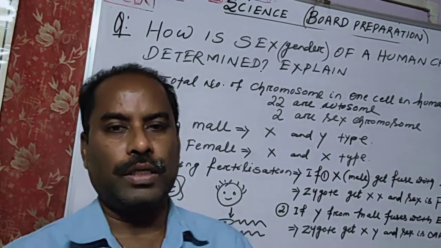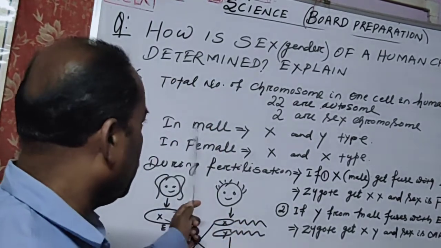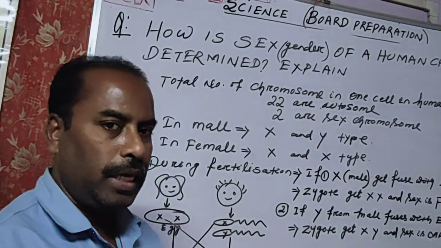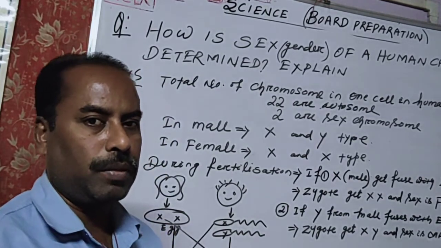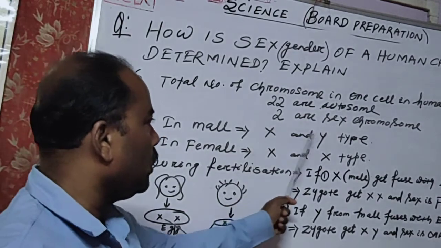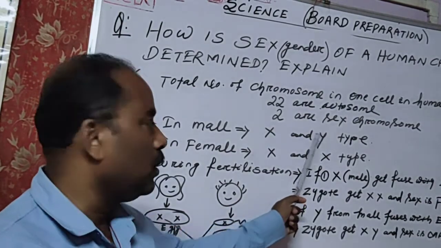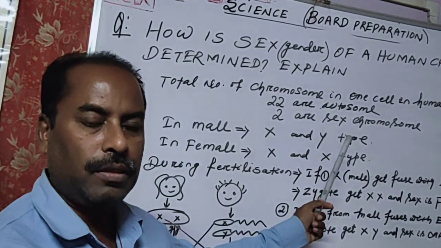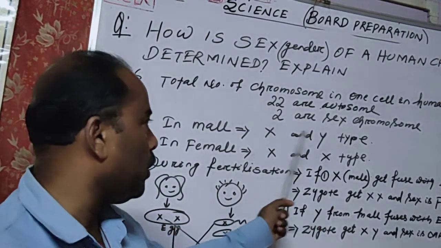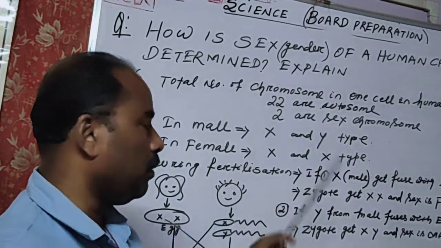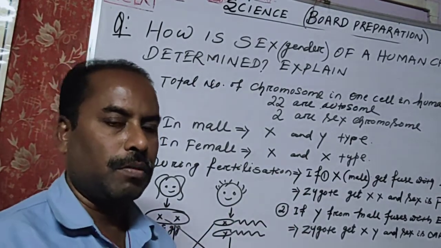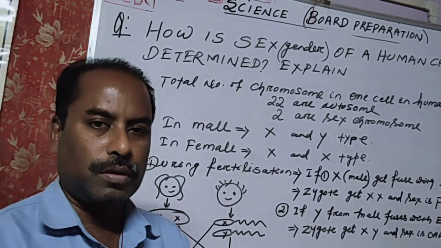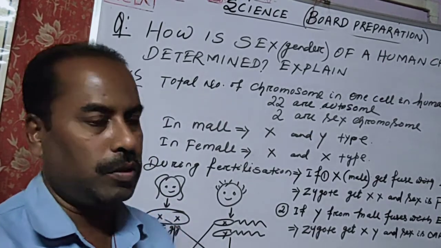Let us see how it happens. In the male, the two sex chromosomes are heterogametic because they are not equal in set. One is X type, one is Y type. Different types of chromosomes are there in the male. Some sperm carry the X chromosome, some sperm carry the Y chromosome.